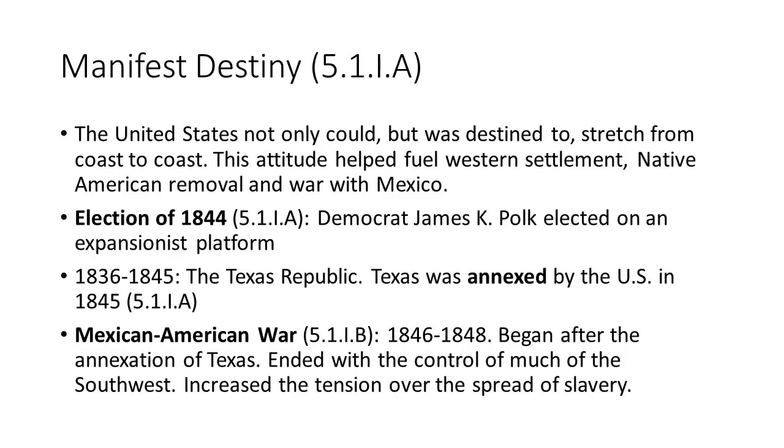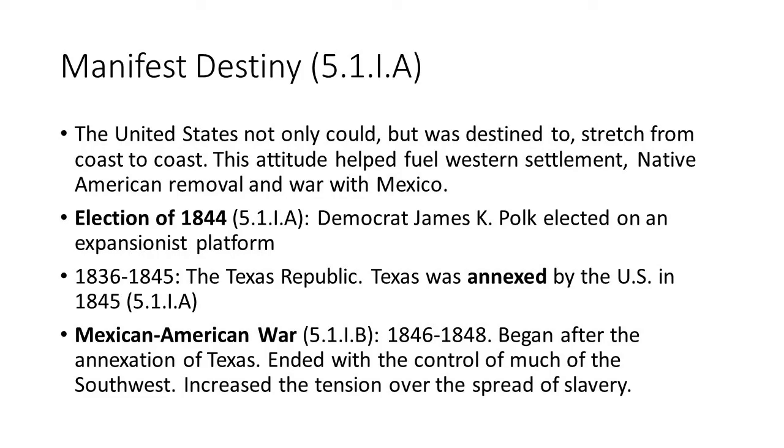So we start off first with this idea of manifest destiny. This is the idea that was coined by John L. O'Sullivan. He was not a politician, he was a journalist. But essentially, manifest destiny is this idea that Americans and white Americans were chosen to expand from sea to shining sea. Not the Mexicans, not the Native Americans. It was the white Protestant Americans who were chosen by God. It was their destiny to stretch from coast to coast, from the Atlantic to the Pacific.